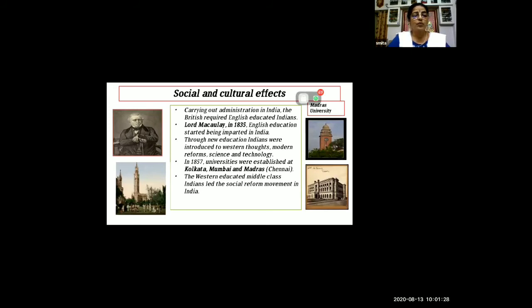And the last one is that Western educated middle class Indians led the social reform movement in India. After getting education, England people started giving education in English, so the Western thoughts were also discussed in the education. Due to this, Western educated middle class Indians led the social movement in India.